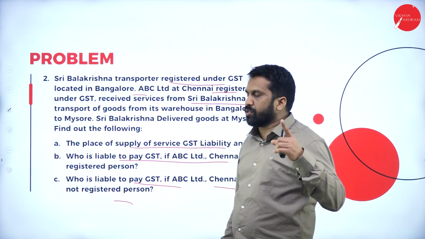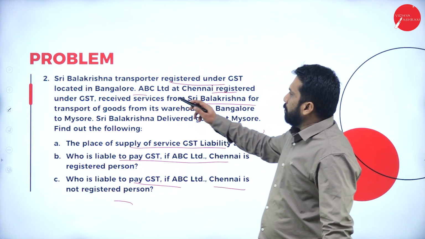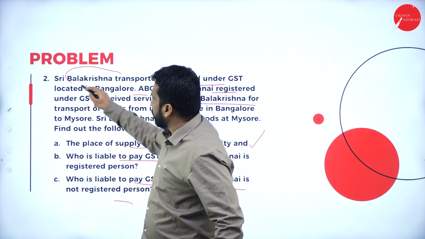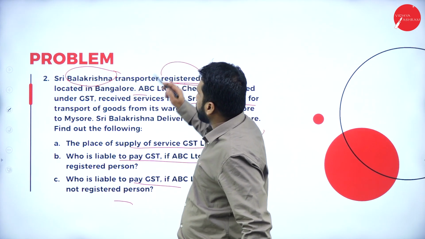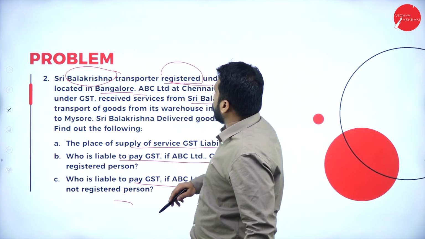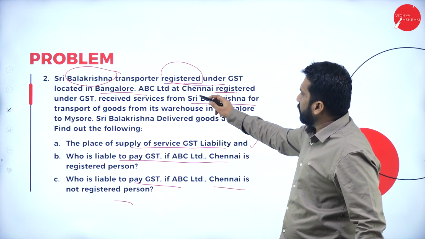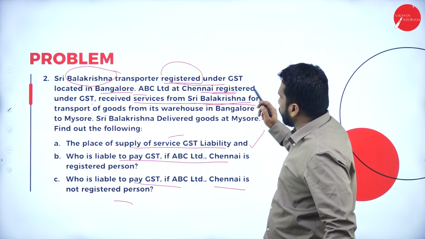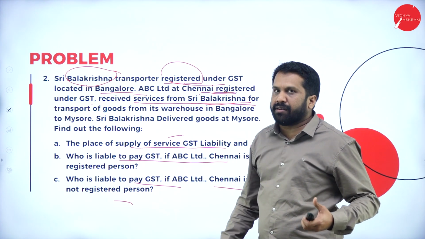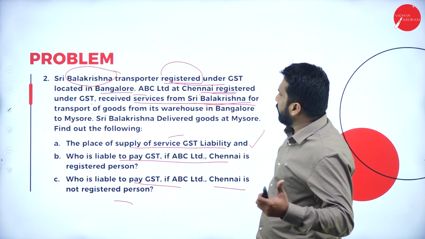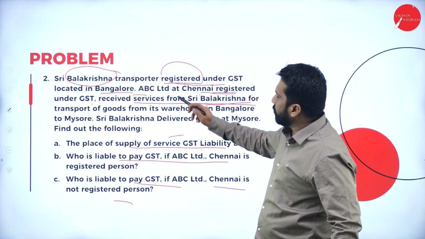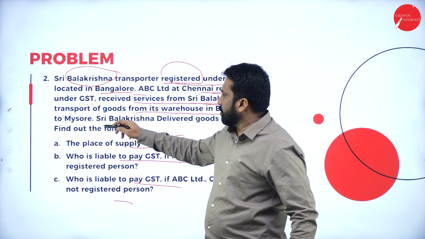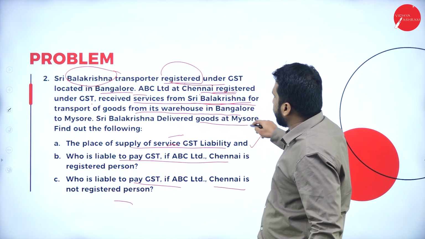Again, I'll read the question so that you will understand better. Balakrishna Transporter, registered under GST. He is a transporter. He has registered, located in Bangalore. ABC Limited Chennai, registered under GST, receives service from Sri Balakrishna. ABC Limited resides in where? Chennai. He takes service from Balakrishna. He is also registered. From its warehouse in Bangalore to Mysuru, Sri Balakrishna delivers goods at Mysuru.